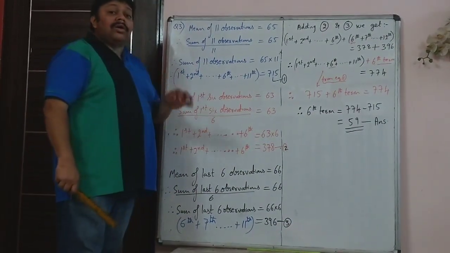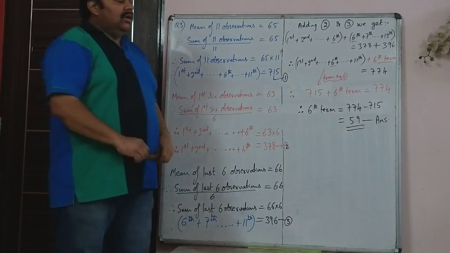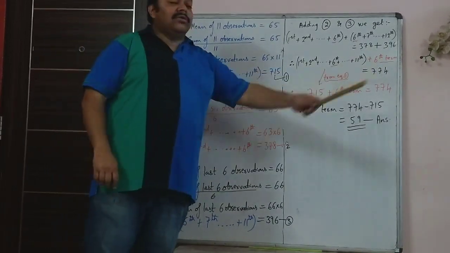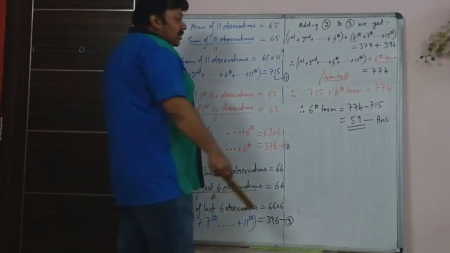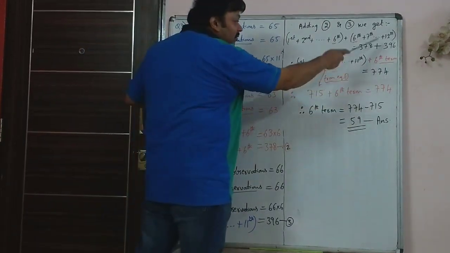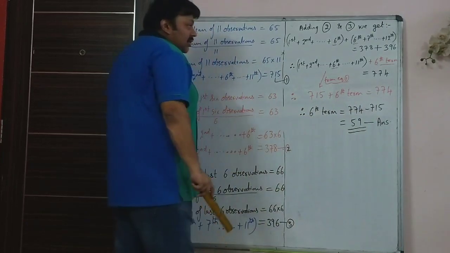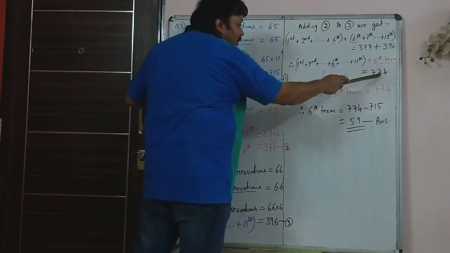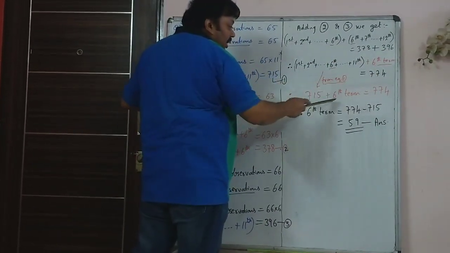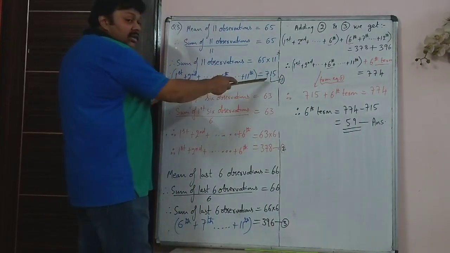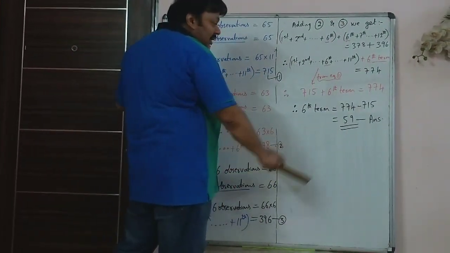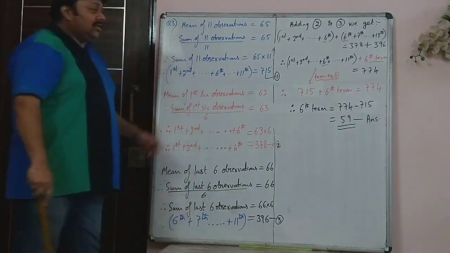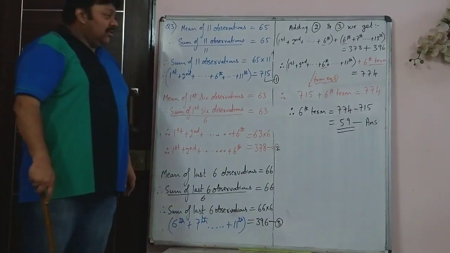So you are asked what the 6th observation is. It's generally the observation which is repeated twice. I remember last time also 774 minus 715, that is 59. 774 is the sum of both of these, and the sum of all 11 was written there in equation number 1. So 774 minus 715 is 59. That is the sixth observation.